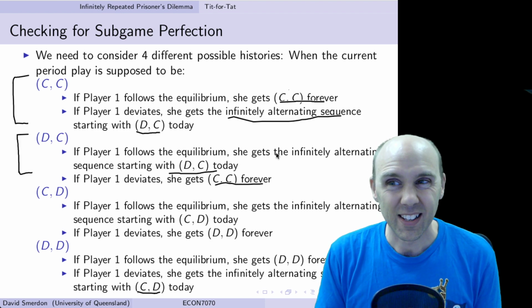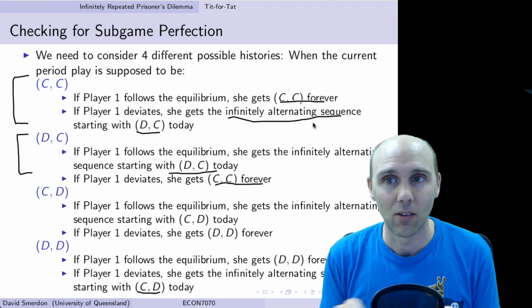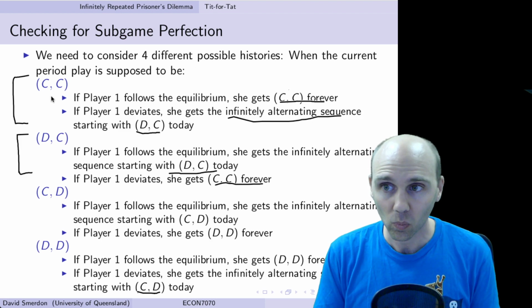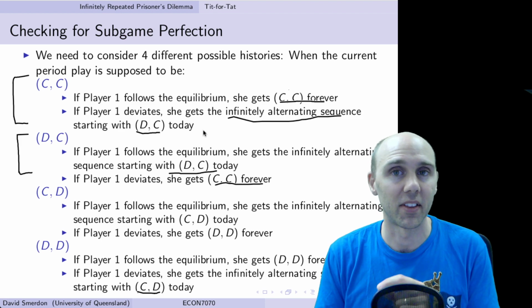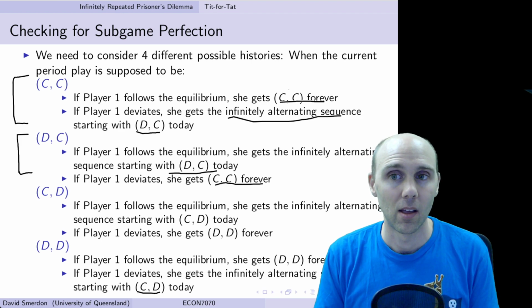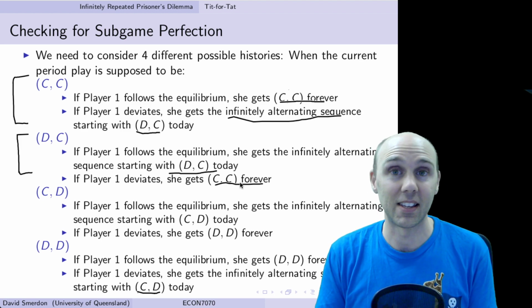But here we've got exactly the reverse of each other. In the CC case, which is the top history, we need that the DC loop is not bigger than CC forever. But in the DC case, we need that the DC loop is at least as big as CC forever.